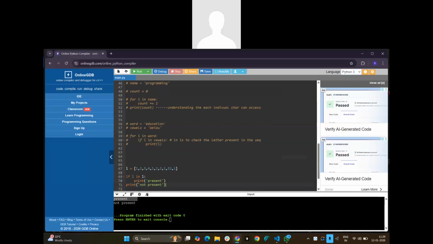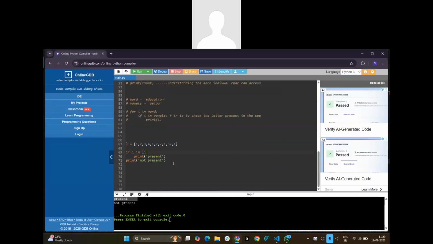Why is it printing the second one? I want to know. Because it is not in any condition, anyway it will print that. Yes, because Python is an interpreted language. But if I write it inside a function, this will not be printed. This will be considered as what?